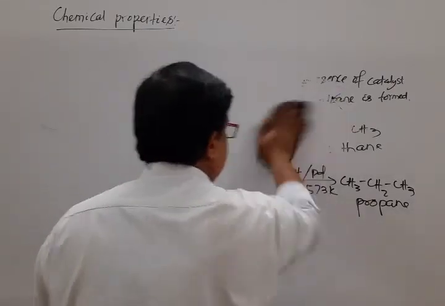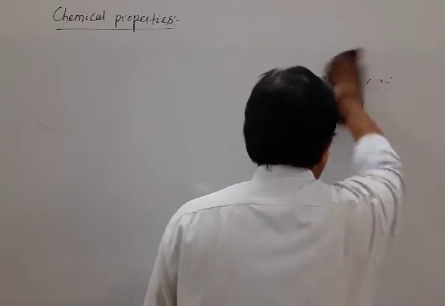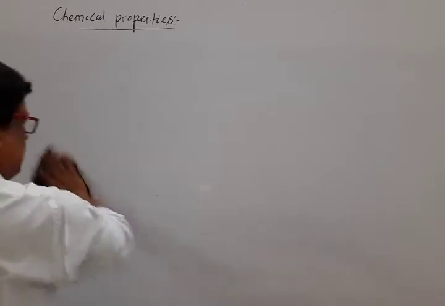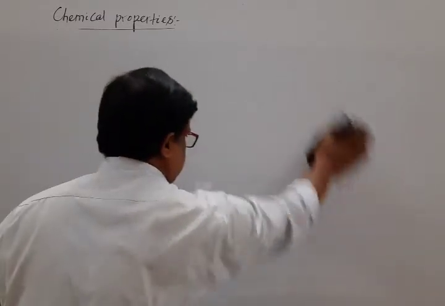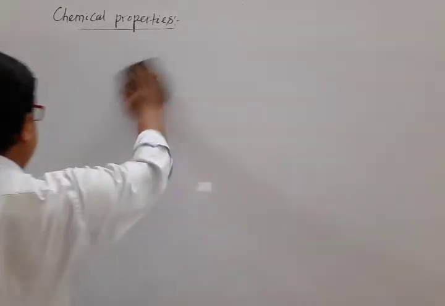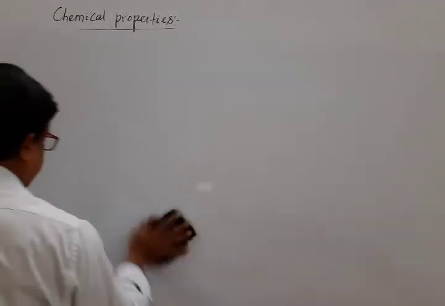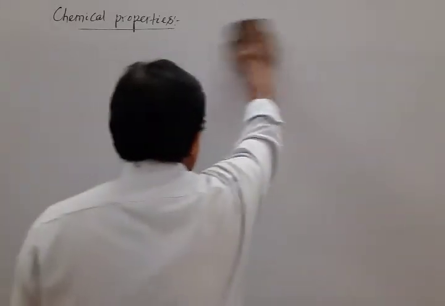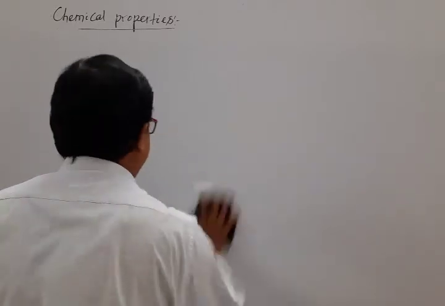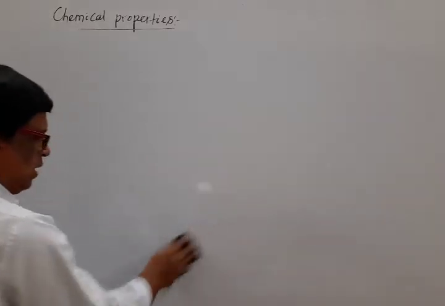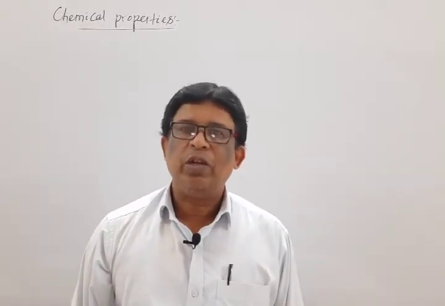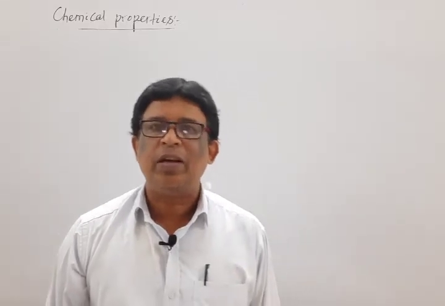That is when halogen is added to alkene. When alkene reacts with halogen in presence of an inert solvent, that is CCl4, what happens? A dihaloalkane is formed. And it is one important test. If we add bromine, we know the yellowish brown color disappears or is discharged. So it is one test also, that is, the reaction with bromine water in presence of CCl4 is also known as